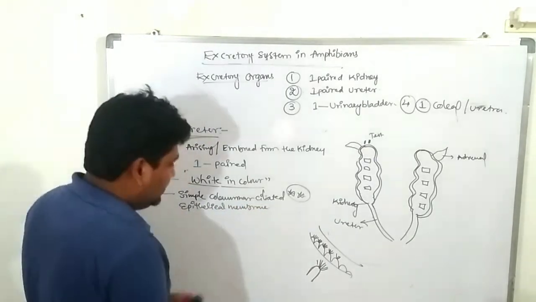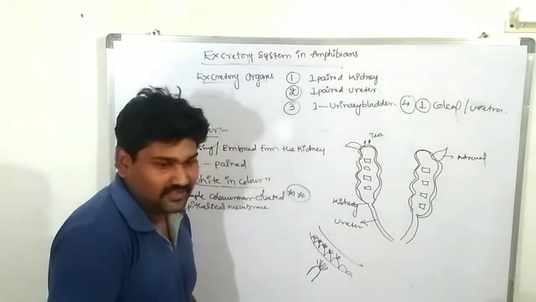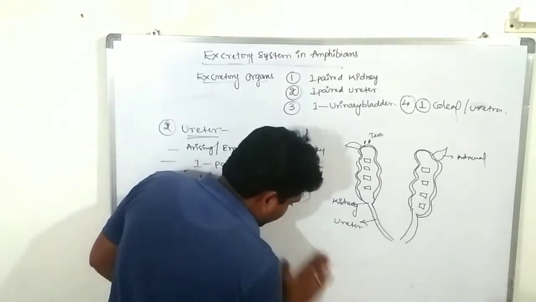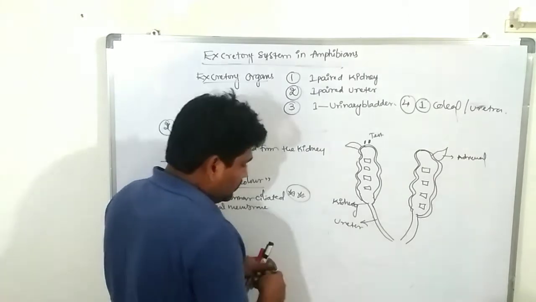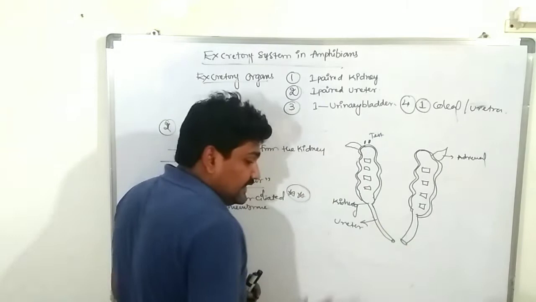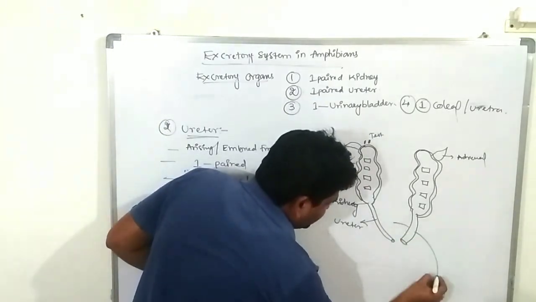Clear. Next, the two ureters finally lead into a larger sac-like area, the urinary bladder. Finally, these open into the urinary bladder region.